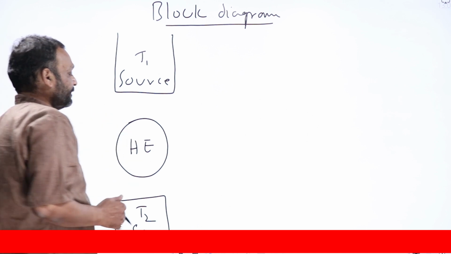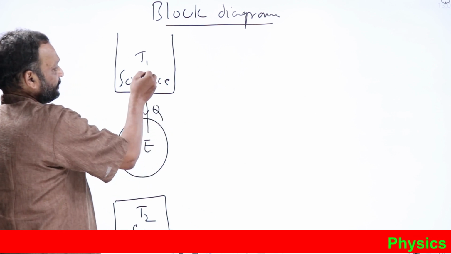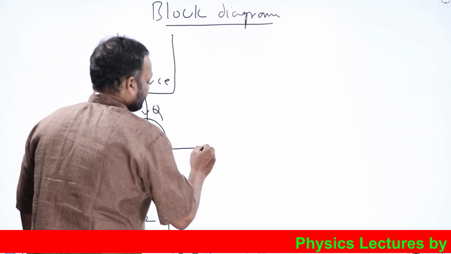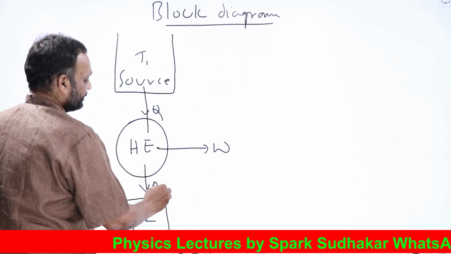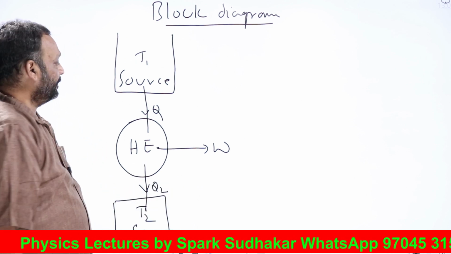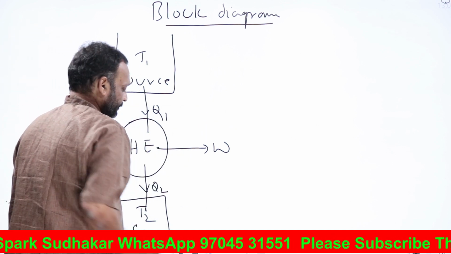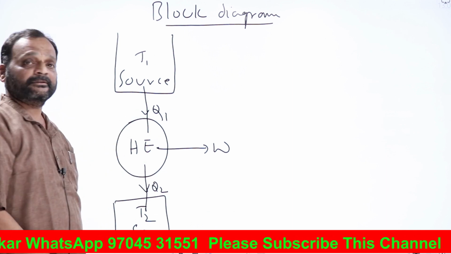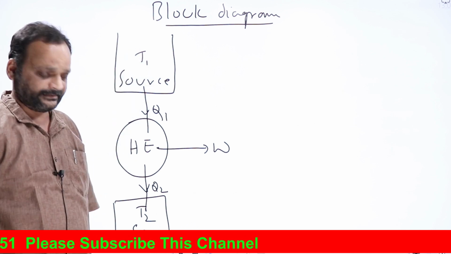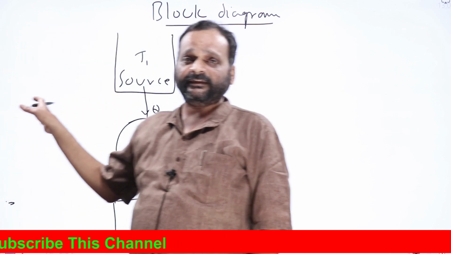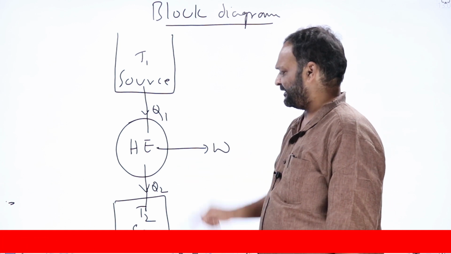And my heat engine takes some amount of heat Q1 from the source at high temperature, does some W amount of work, and rejects some Q2 amount of heat into the sink at lower temperature. This is how basically any heat engine works. This is known as the block diagram of a heat engine. It is taking Q1, it is doing W, it is rejecting Q2 amount of heat.